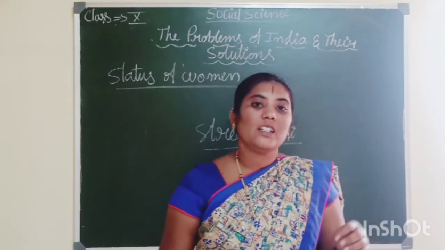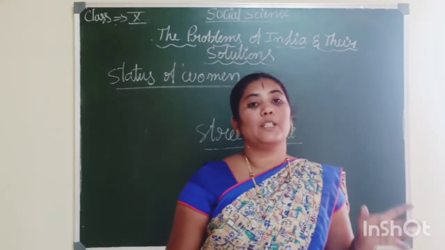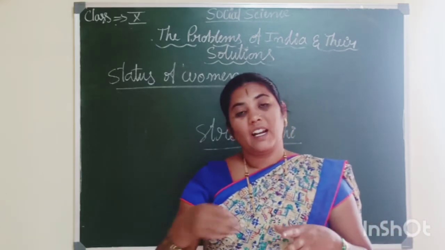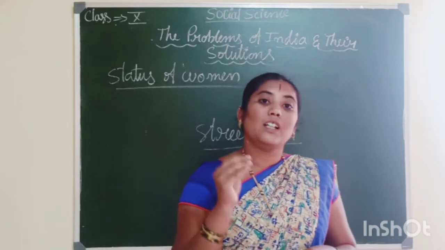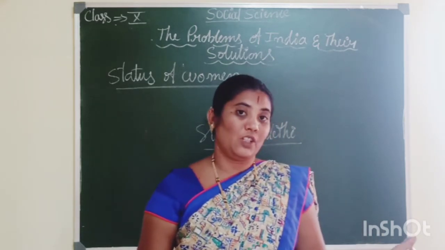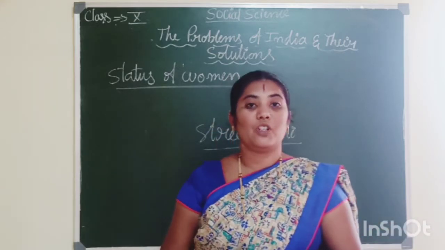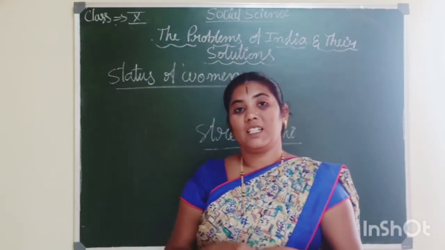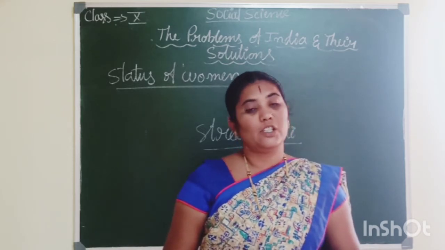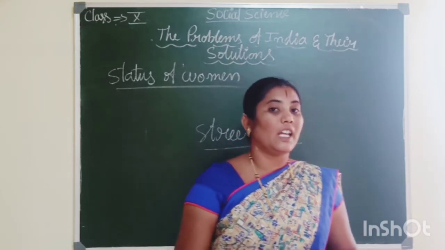So it is very necessary to curb the exploitation of dowry, then child marriage, and child labor. For that purpose, the government has implemented many acts, like the Child Marriage Prohibition Act and the Child Labor Prohibition Act. Similarly, here we can see that the Right to Education Act, the Compulsory Education Act, is also being carried out according to Article 21A.